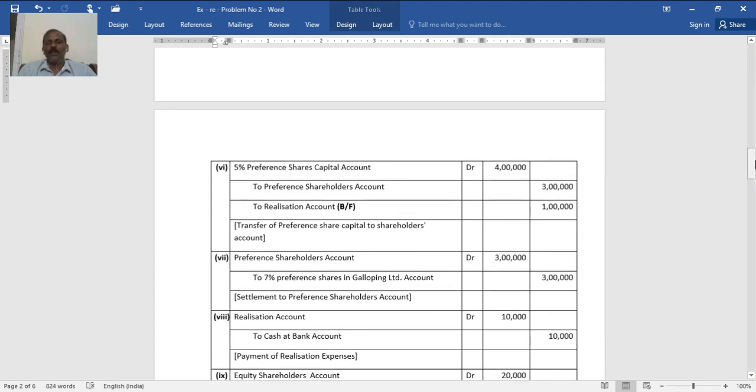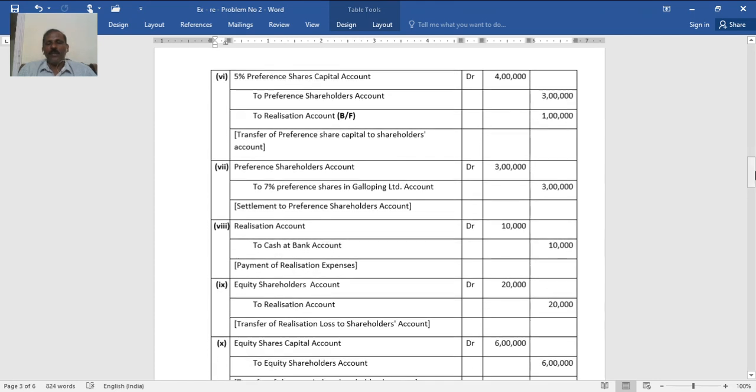Both that 40,000 excess payment to debt, sorry, rebate on debtors and liability, and this one on the credit side. Now preference shareholders 3 given 7% preference shares of Galloping Limited. Then when you prepare realization account, you will get, before the realization expense, 10,000 realization to bank account. Then realization account will give a difference or a credit balance.